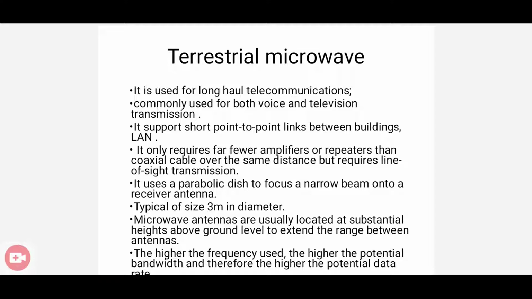So the terrestrial microwave, first category, is used for long range telecommunication as well as in voice as well as in television transmission. Also, it's used for point to point communication in buildings and land. It has a higher frequency, higher bandwidth and higher potential data rate.